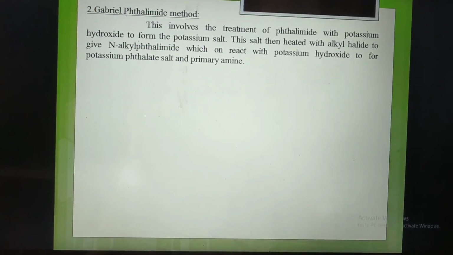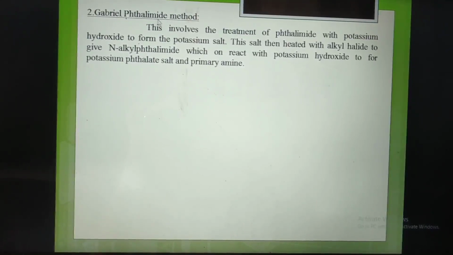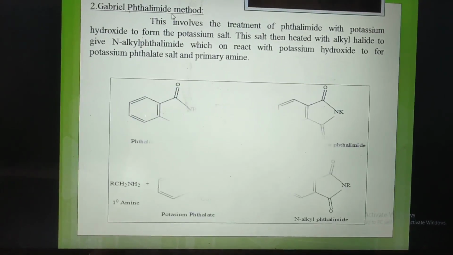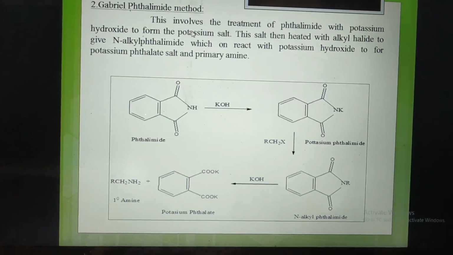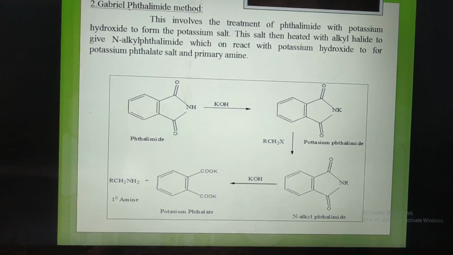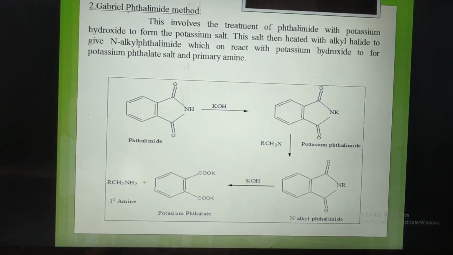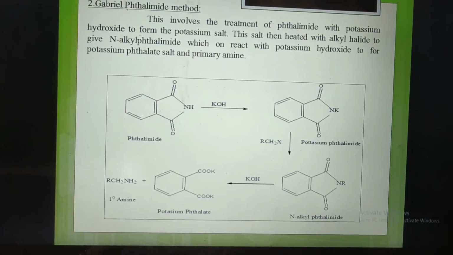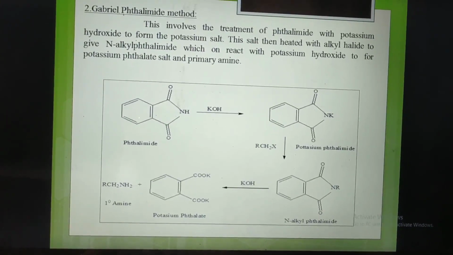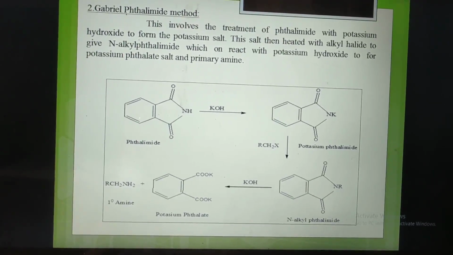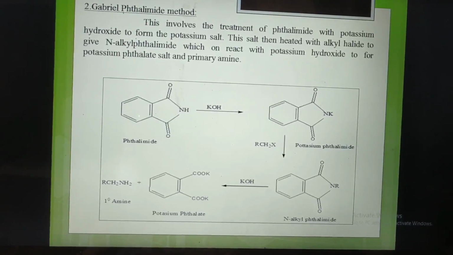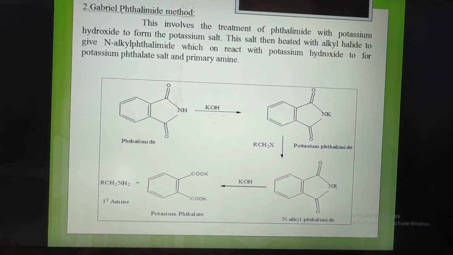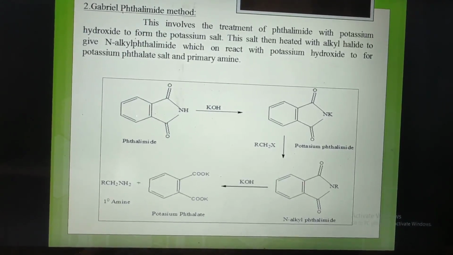Second reaction, Gabriel phthalimide method. It involves the treatment of phthalimide with potassium hydroxide to form a potassium salt. This salt is then heated with the alkyl halide to give an N-alkyl phthalimide, which on reaction with potassium hydroxide again forms a potassium phthalate salt and primary amine.